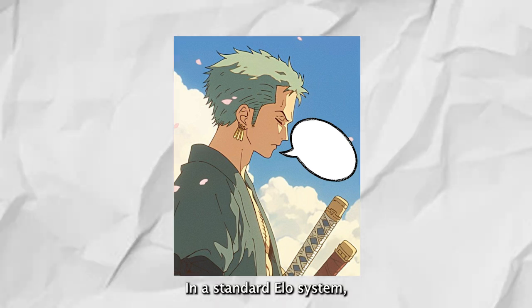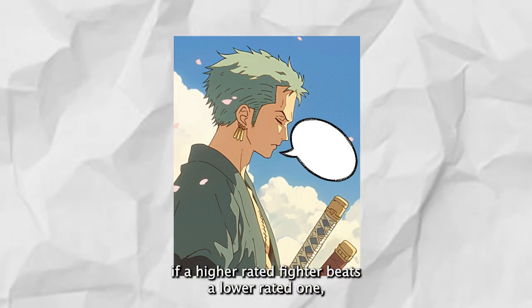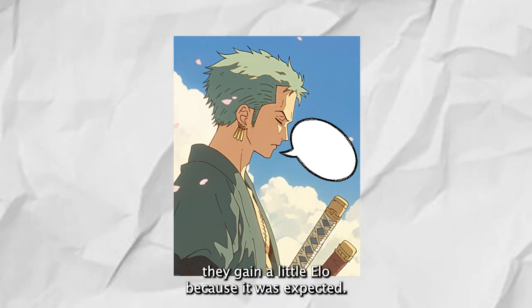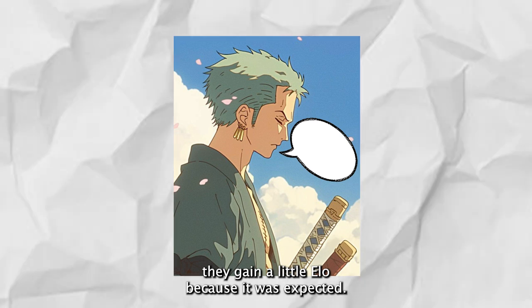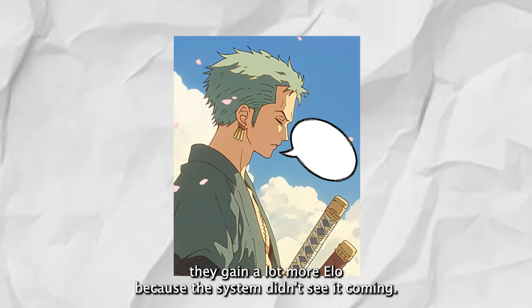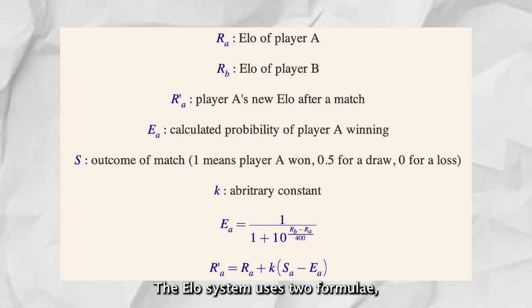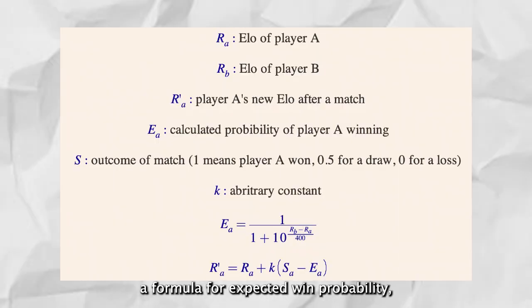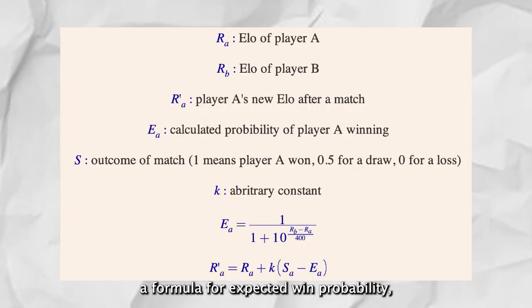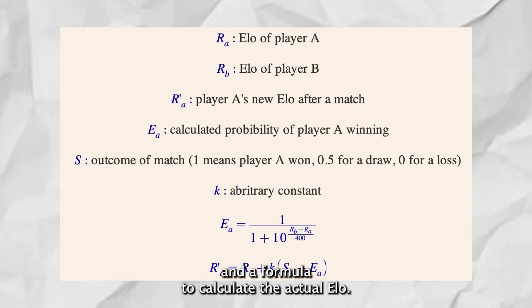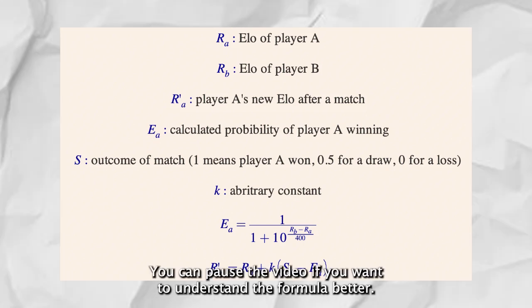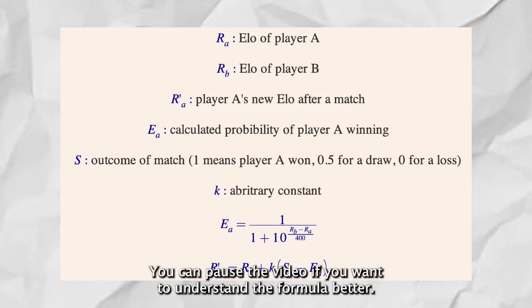In a standard ELO system, if a higher rated fighter beats a lower rated one, they gain a little ELO because it was expected. But if an underdog wins, they gain a lot more ELO because the system didn't see it coming. The ELO system uses two formulae, a formula for expected win probability and a formula to calculate the actual ELO. You can pause the video if you want to understand the formulae better.